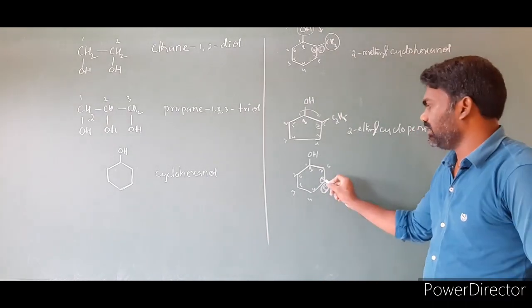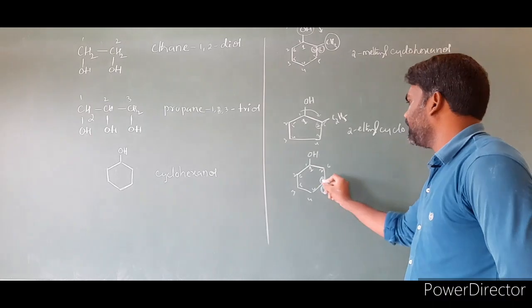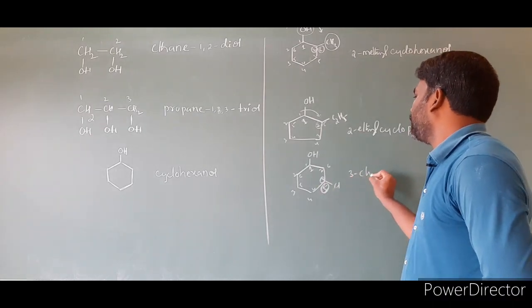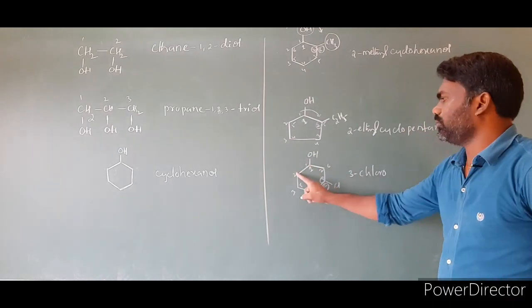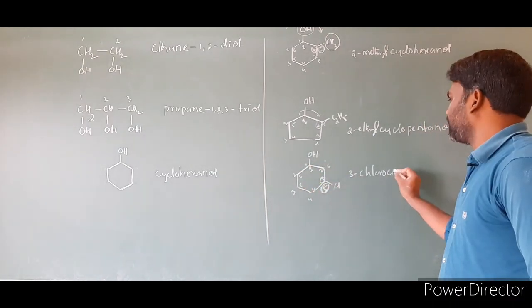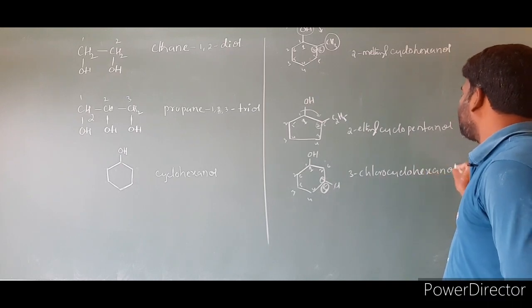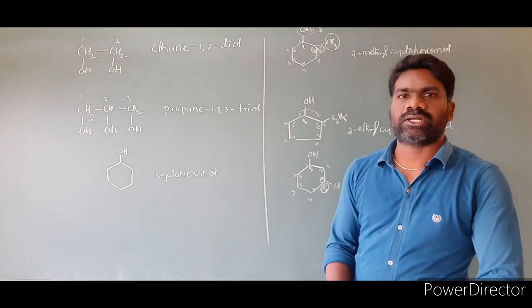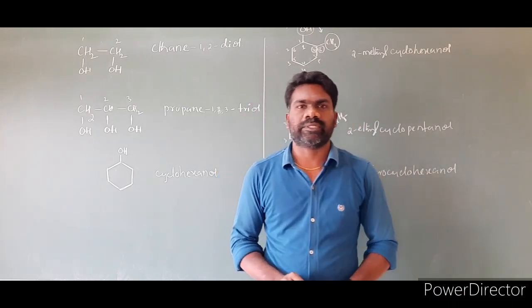Then we take the clockwise direction because chlorine gets the lowest possible number. The name of this compound: at third position, 3-chloro, then cyclohexanol. 3-chlorocyclohexanol.